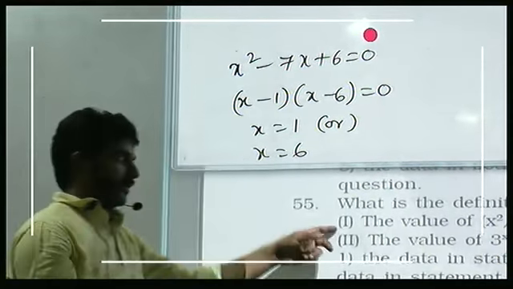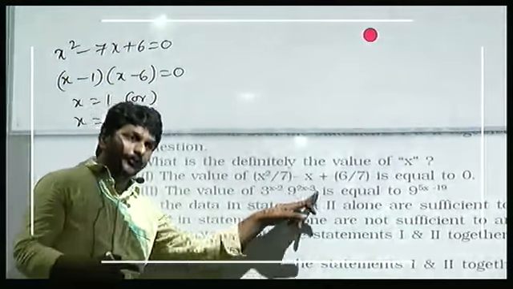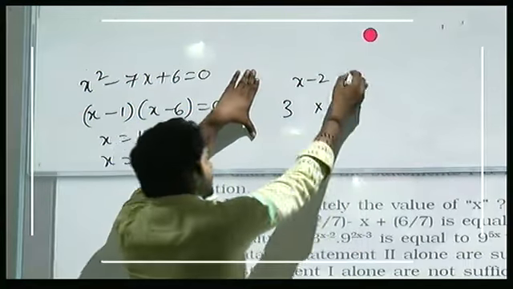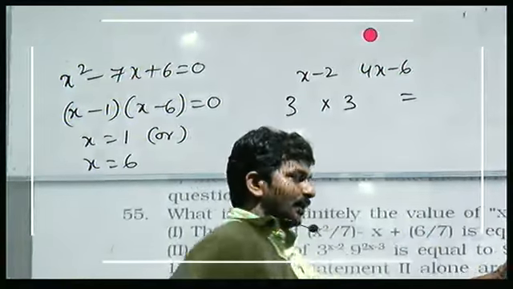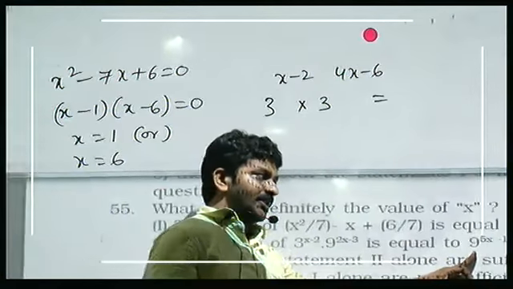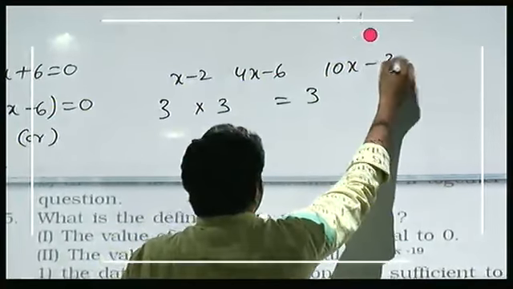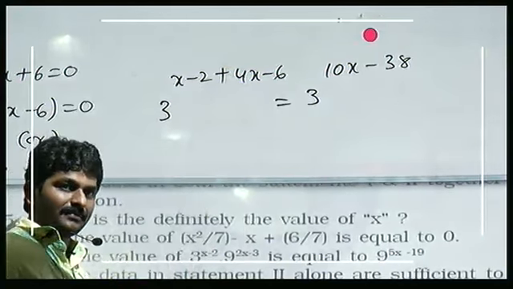2. The value of 3 to the power of x minus 2 and 9 to the power of 2x minus 3. You can write 9 as 3 square to the power of 2x minus 3. So that will be 3 to the power of x minus 2 into 3 to the power of 4x minus 6 is equal to, you can write 9 as again 3 square, 3 square to the power of 5x minus 19. So 3 to the power of 10x minus 38. Left hand side value will become like this.